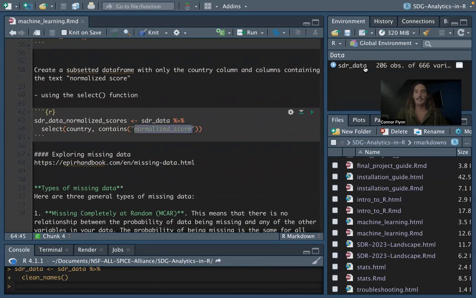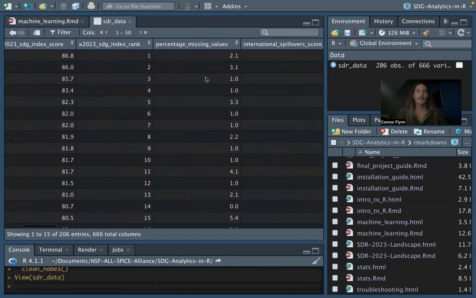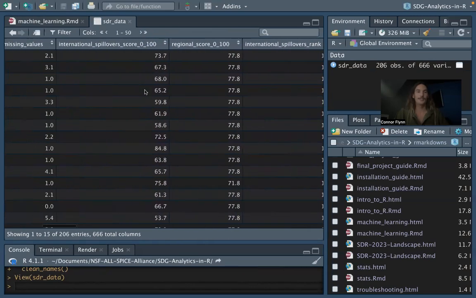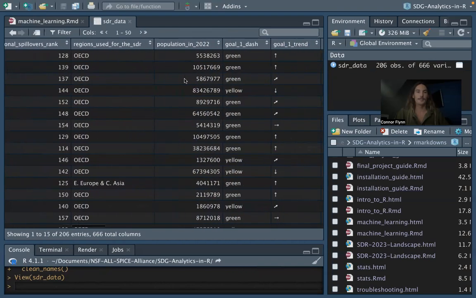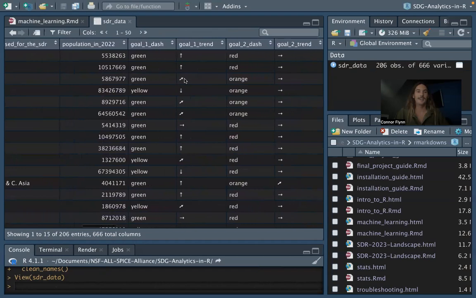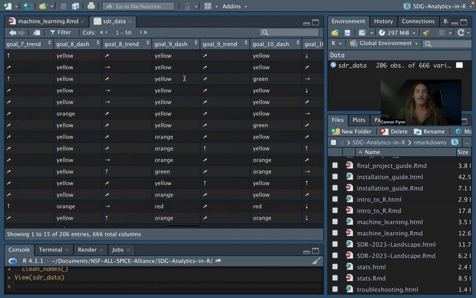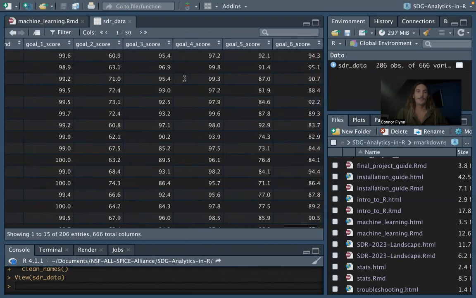So we see lots of columns in our SDR data. There's ranks, missing values, spillovers, regional scores, populations, trends, dashes. So we only want columns where we see normalized score.